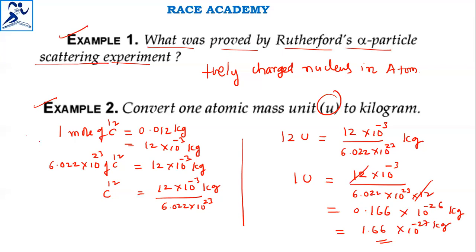See, first we started with the mass of 1 mole of carbon 12 converted into kilograms. After that, we converted 1 mole into a number of atoms, and then found the mass of one carbon atom. That one carbon atom's mass is 12 units, and that 12 units is equated to this value. After that we calculated 1 unit, that is 1 atomic mass unit, 1 u means 1 AMU only. That 1 AMU we have calculated in kilograms. This is the answer for this. Next question.